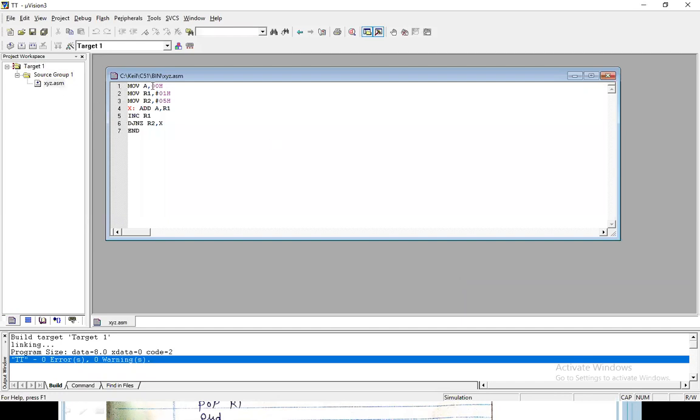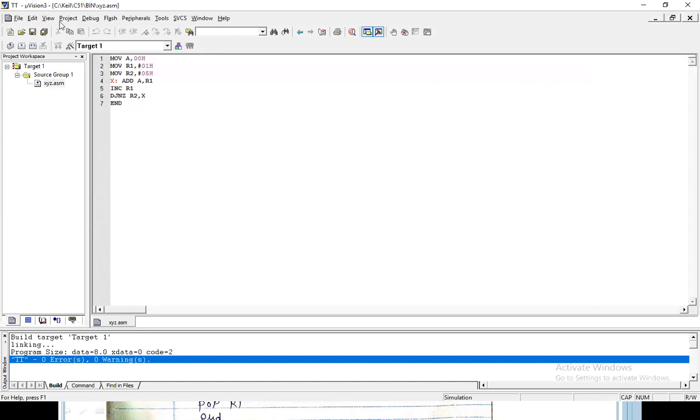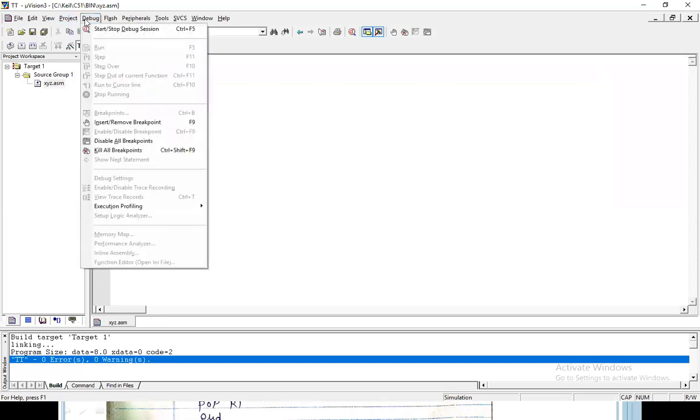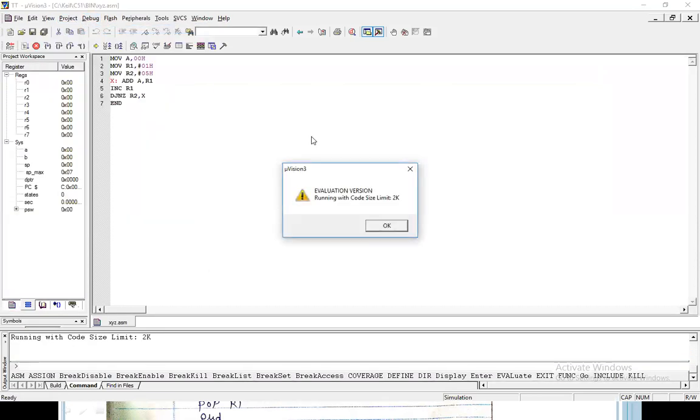See, this is MOV A, #0; MOV R1, #01H; MOV R2, #5. This is the counter. Add A plus R1, where R1 contains 1. Then you increment R1, decrement and jump with DJNZ R2, and then go to the loop. Just see the program one by one, line by line. Debug, start and stop the program.